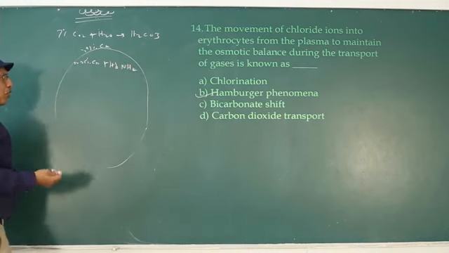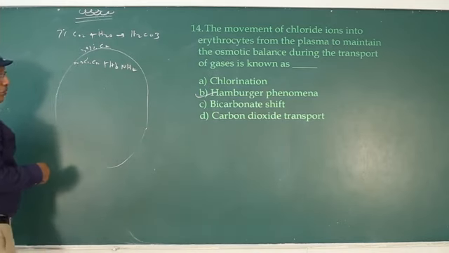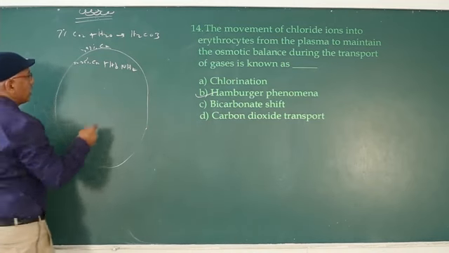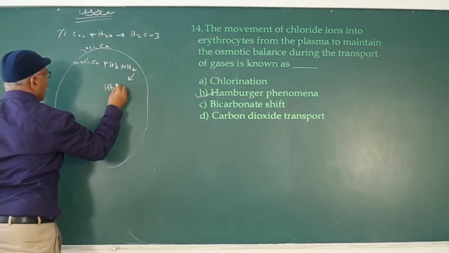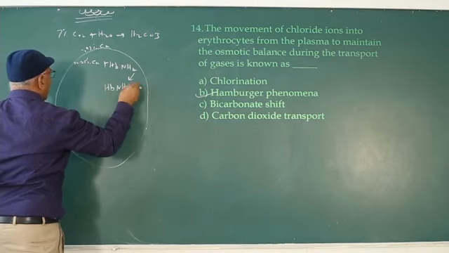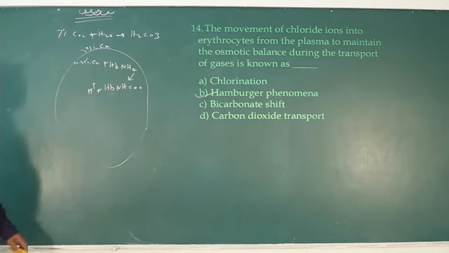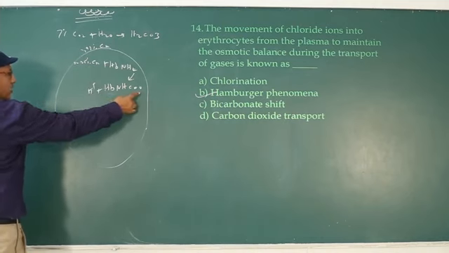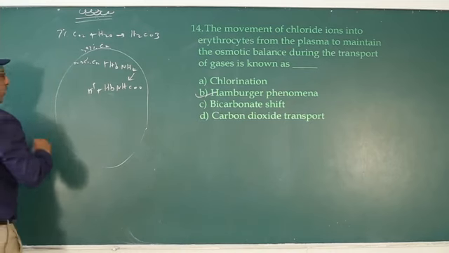the amino group of hemoglobin. Hemoglobin is a protein that contains amino group. So NH2 is an amino group present in the amino acid. NH2 loses 1 hydrogen. Now HbNHCOO plus hydrogen. It is known as carbaminohemoglobin. So 20 to 25% of carbon dioxide is transported in the form of carbaminohemoglobin.